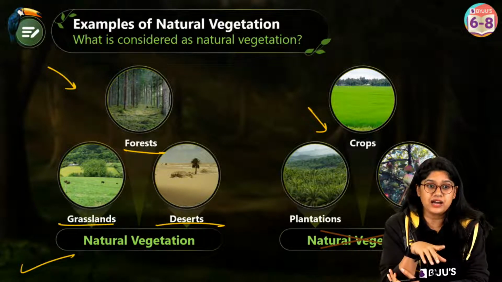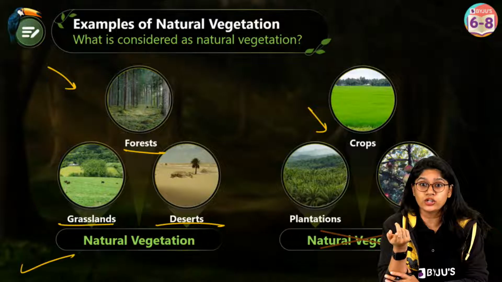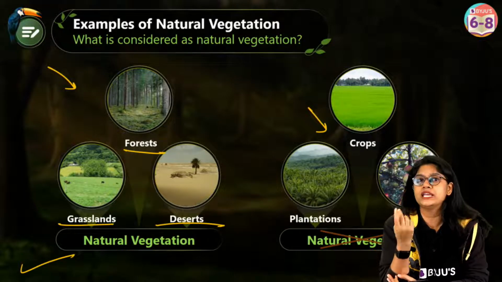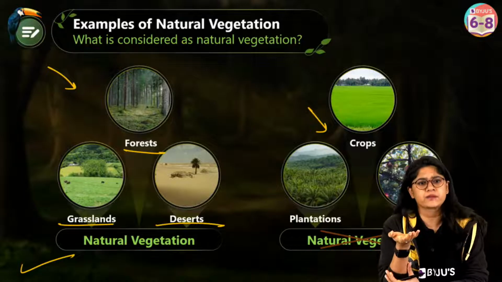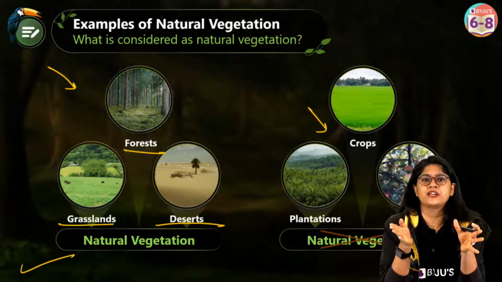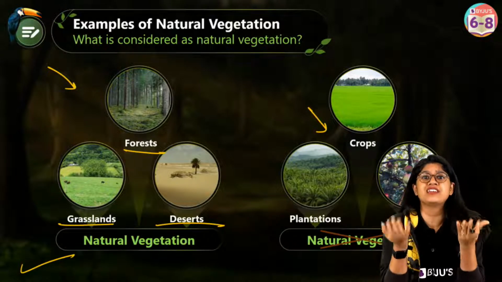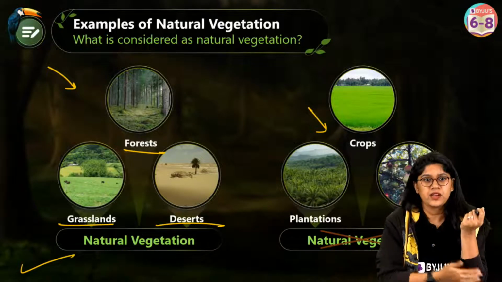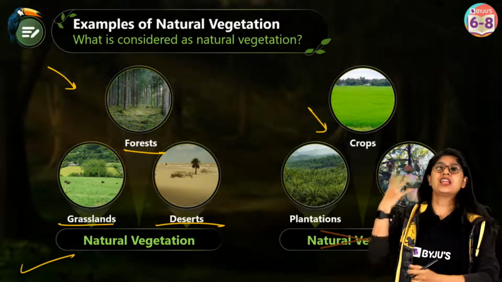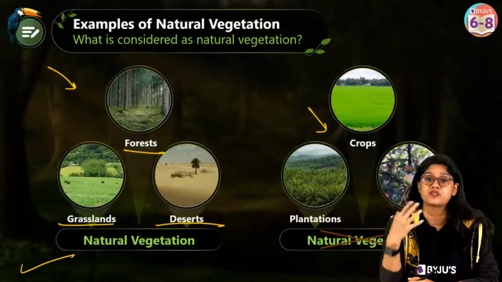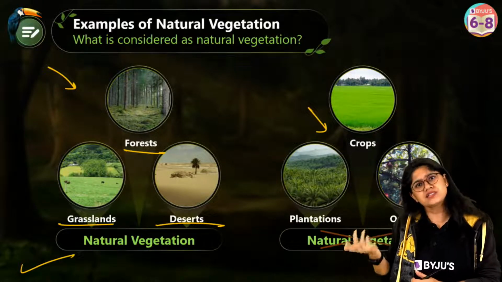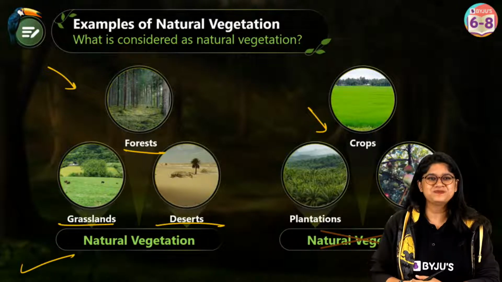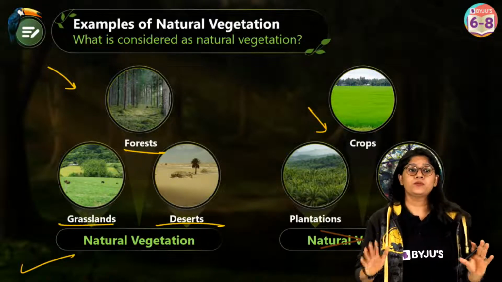Yes, Arpita, yes, Laksh. So I told you in the very beginning, these are two chapters in your textbook. Absolutely correct. These two are separate chapters in your textbook. We are studying them together because they are interconnected. When we're talking about natural vegetation, the different types of forests, and different types of climatic conditions over different places, we will study the desert also. Clear? I hope you are clear with this.